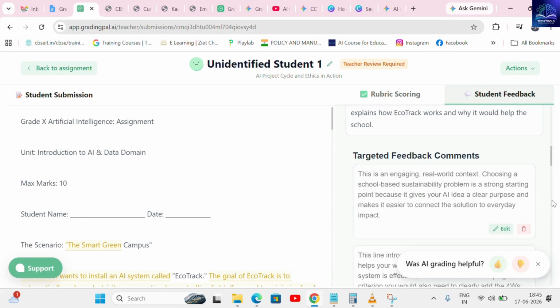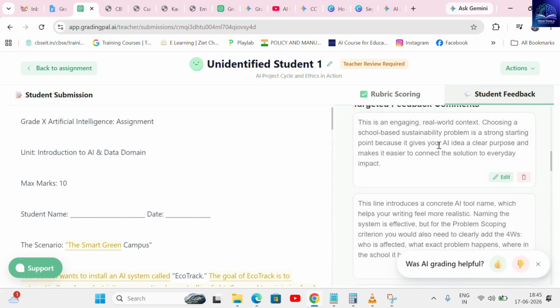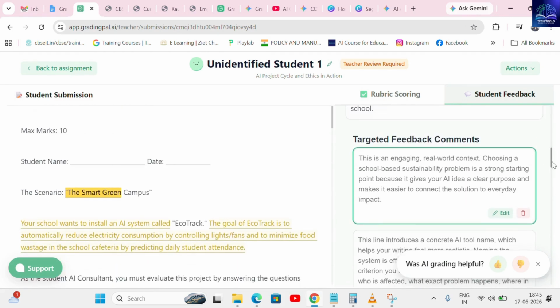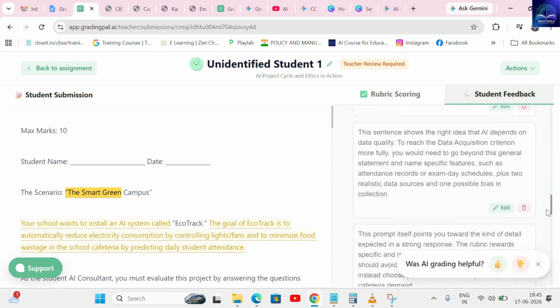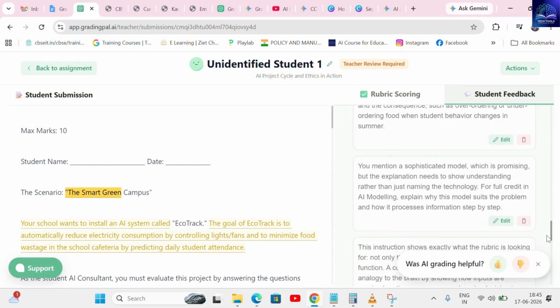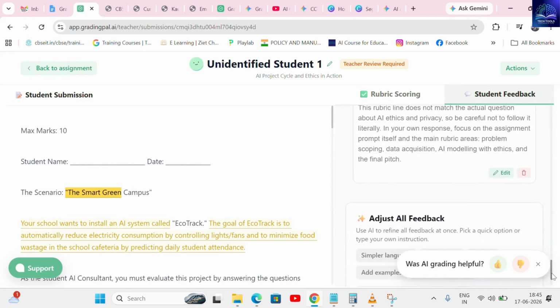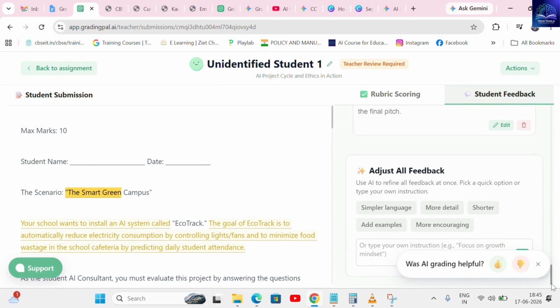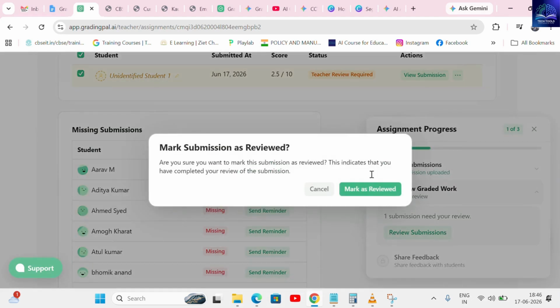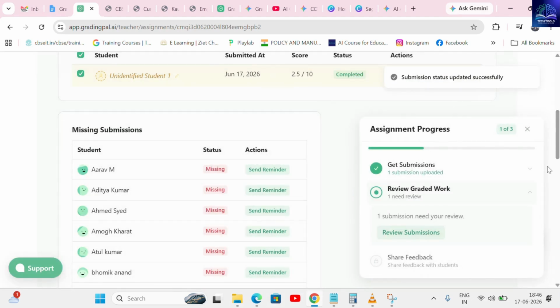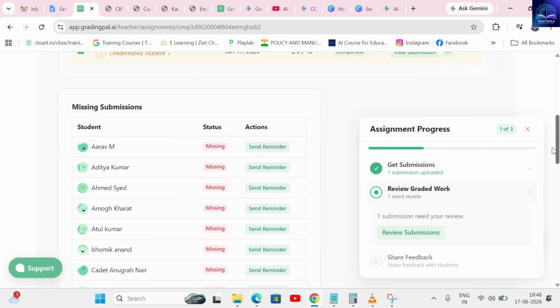GradingPal also excels at crafting meaningful feedback for your students. Beyond providing detailed, section-by-section insights, it finally generates a concise summary of the entire assignment, which you can then share directly with your students. You have full control, too. You can easily adjust the feedback level to match the individual needs of each student. Once you have personally reviewed and approved the feedback generated by GradingPal, the system enables a seamless sharing option, allowing you to deliver these insights to your students with just a few clicks.